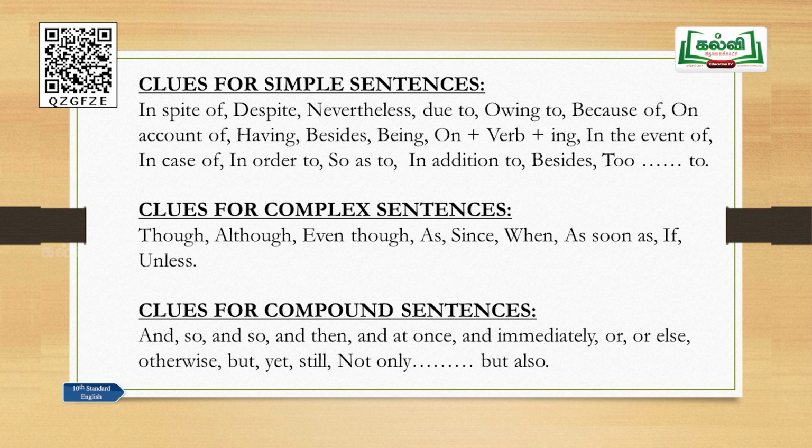Clues for compound sentences: and, so, and sometimes you just use and so, also, and then, and at once, and immediately. These are also just known as conjunctions. Or else, otherwise, but, yet, still, not only but also. So, all these are the clues for compound sentences. You can identify the sentence very easily by using these clues also.